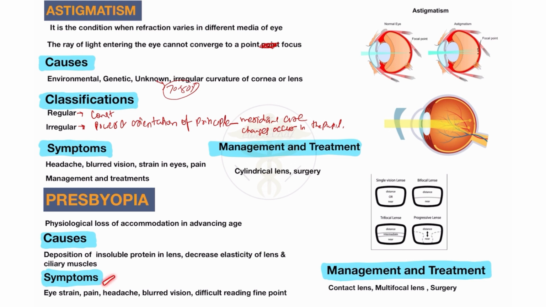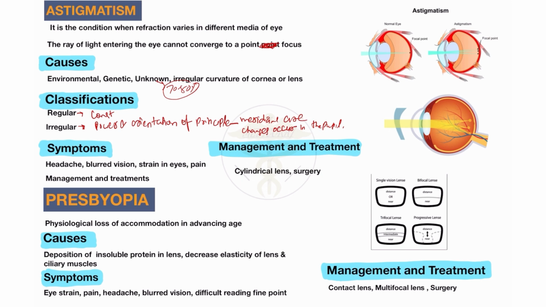What are the symptoms you will see in the patient of presbyopia? You will see eye strain in the patient, pain, headache, blurred vision also, and difficulty in reading fine print, like small print or printed fine points. The patient does not have clear vision. So difficulty in reading fine or printed points. These are the symptoms you will see in the patient of presbyopia.